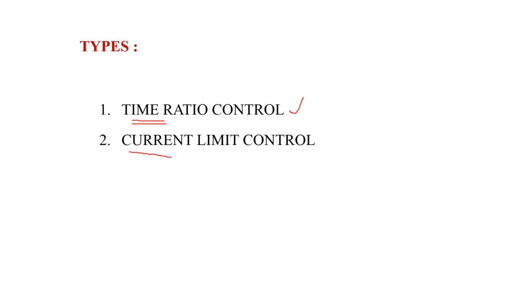It is the ratio of on time of the chopper to the total time of the chopper. The output voltage of chopper can be controlled by using this method by controlling the on time of the chopper as well as total time of the chopper. And the second method is current limit control. In this method, the output voltage is controlled by controlling the charging current as well as discharging current of the chopper.